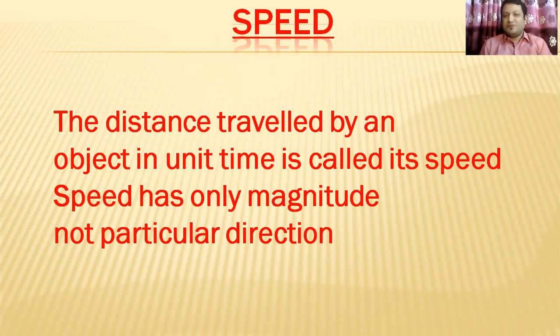Yes, it's absolutely right. You have already learned speed in your previous lesson. The distance traveled by an object in unit time is called its speed. Speed has only magnitude, not a particular direction. That means speed has only magnitude but doesn't have any particular direction. You remember this condition obviously.